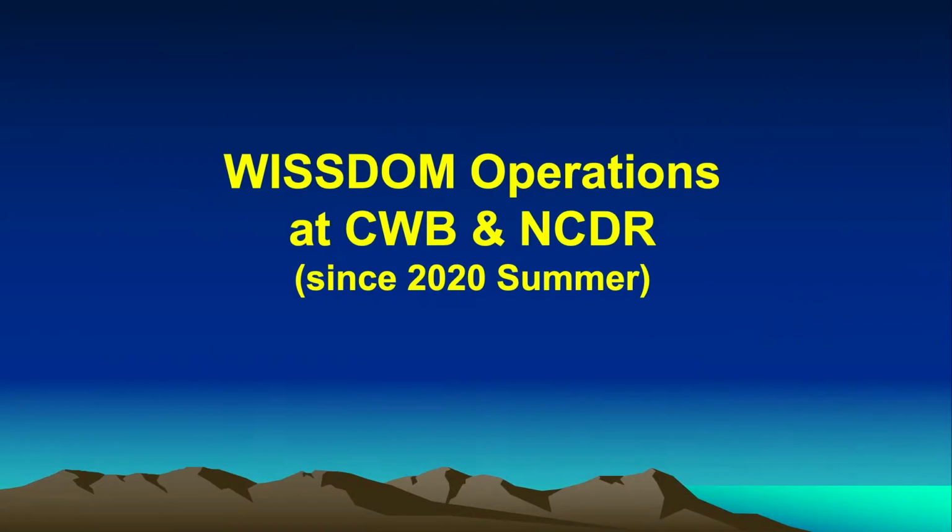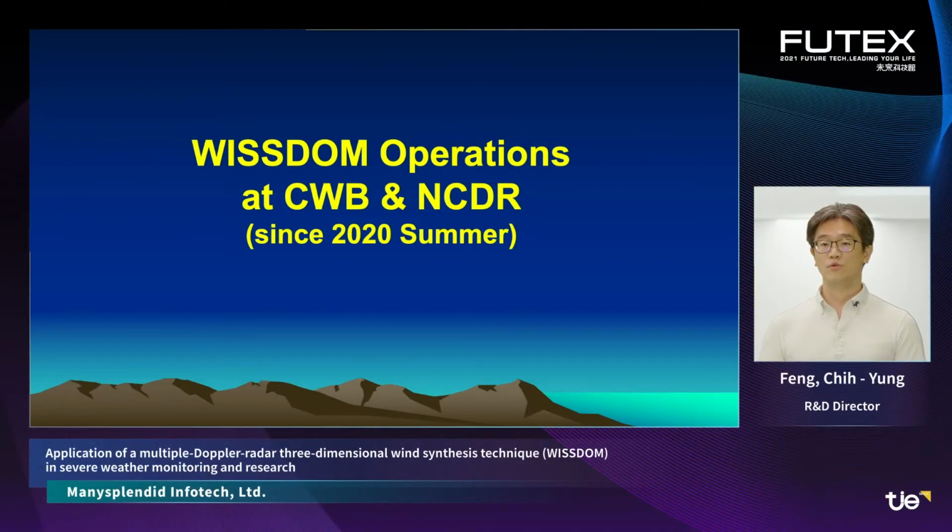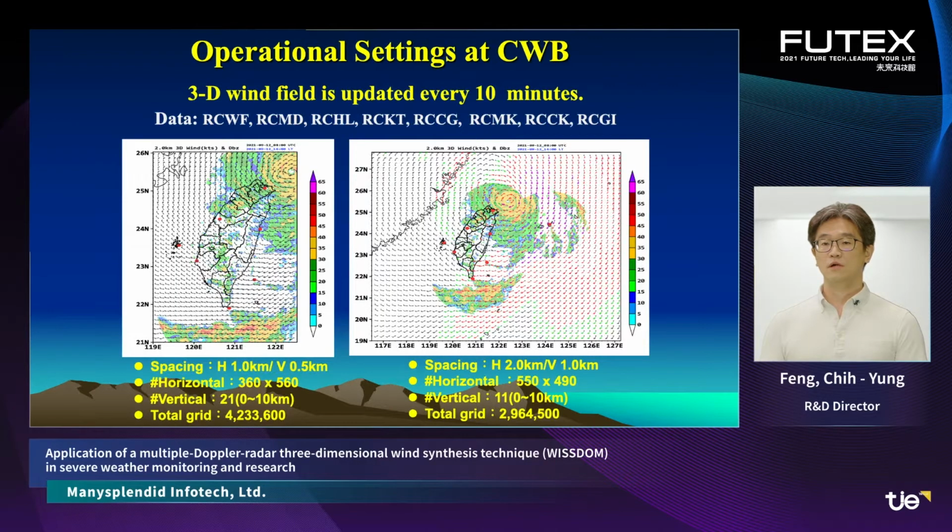In Taiwan, the Central Weather Bureau and NCDR also built operational versions of Wisdom since the summer of 2020. CWB used 8 radars for retrieving the real-time three-dimensional wind field in 2 different domains for Wisdom operation, updating every 10 minutes. Here is some information about the spacing and number of grids.